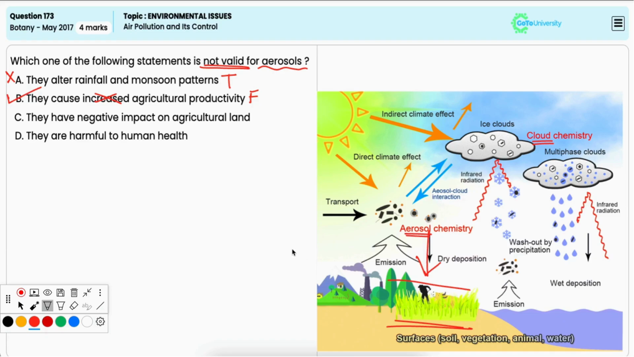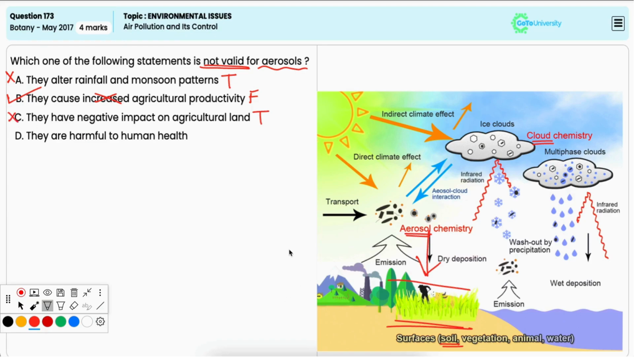Option C, they have negative impact on agricultural land. This is true because aerosols can settle on soil, leading to soil contamination and reduced fertility. Thus, it has negative effect on agricultural land. Hence, it is incorrect option.